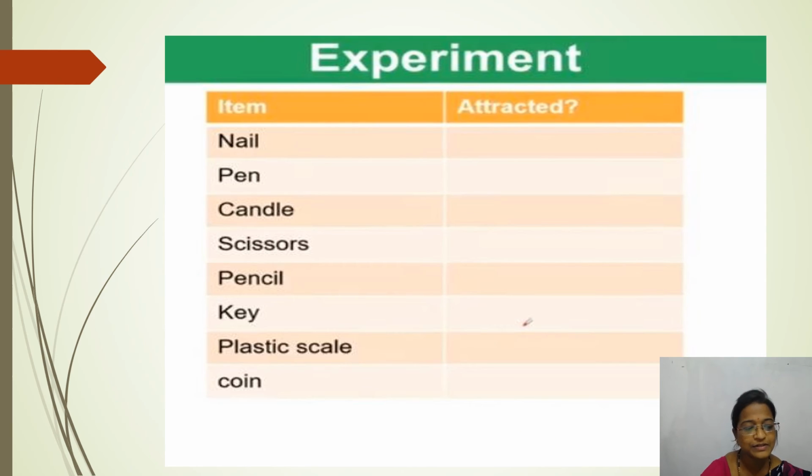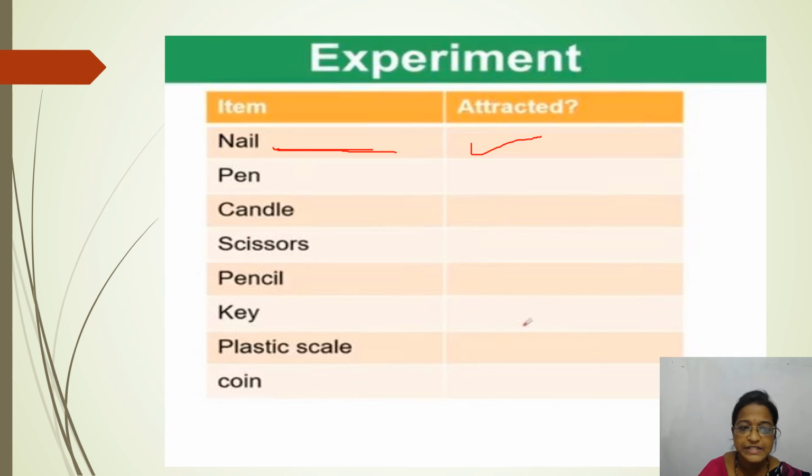So here is one experiment. Just try this experiment by taking the items. First is a nail. You take one nail. Make a table, just draw this table and try to do this experiment. First you take the nail and see whether this nail attracts to the magnet or not. If it attracts to the magnet, then you write here yes.